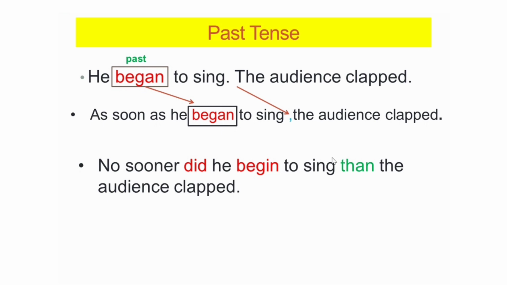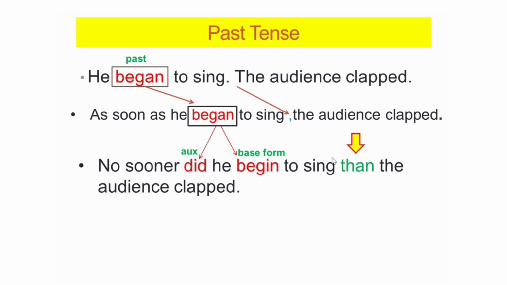So here the word began is in the past tense. So you are going to use did, which is an auxiliary, and begin, which is the base form. So whenever you use did, remember you have to use the base form of the verb. And then you're going to put the word than.